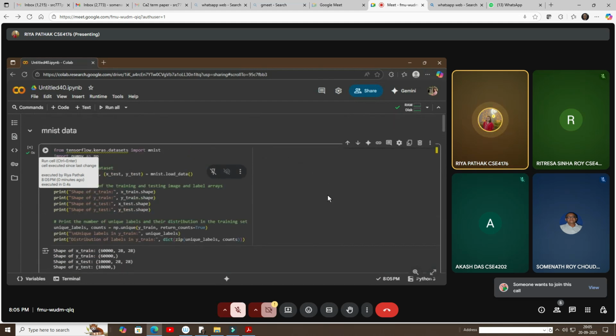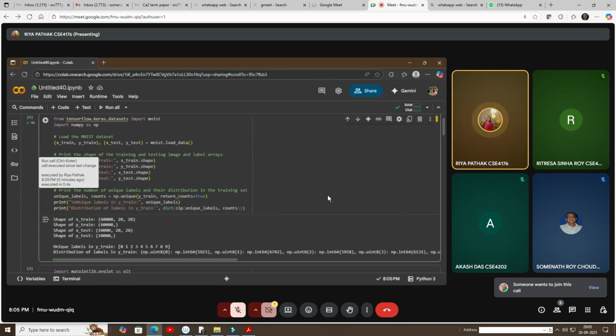Okay, so here it's a Google Colab. Here we are taking the MNIST data set, then we are importing the images. Here we can see that we are taking 60,000 images in 28 cross 28 dimensions. Then we are training only 10,000 and getting the results for only 10,000.